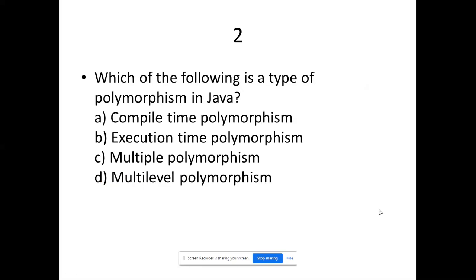I think if you have dug further into what we taught yesterday, you could be able to answer this question. Which of the following is a type of polymorphism in Java? It's a secondary level question in the OOPS concept. People who are already familiar with it, people who have undergone training, could be able to answer this question. What could be the best option for this?